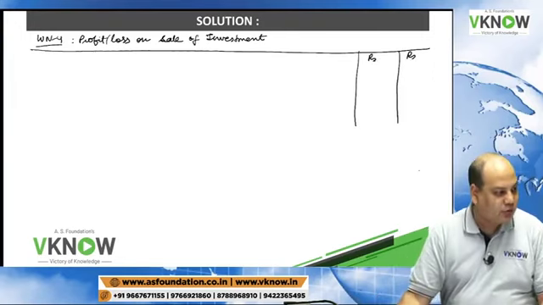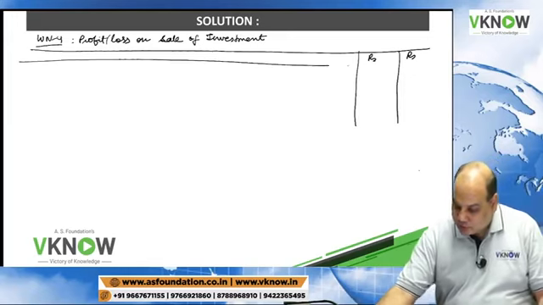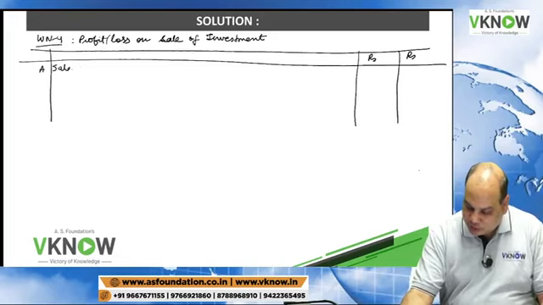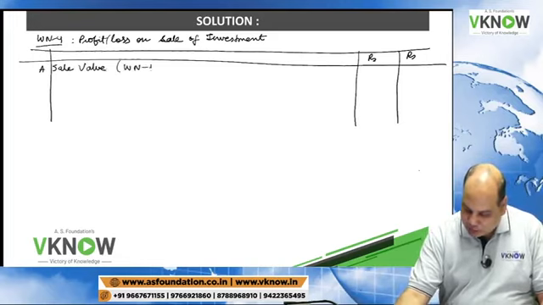The right hand side two columns. Sumit Kundu, you're not sleeping, then you should answer fast. First write down sale value, in bracket working note 1.